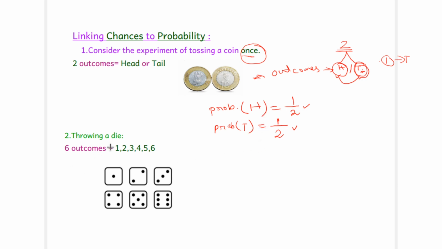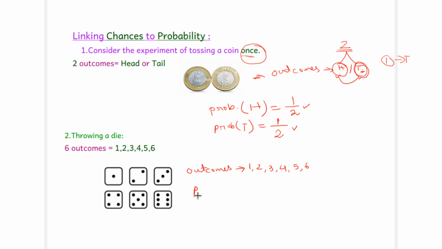Now come to throwing a die. What are the outcomes if we throw a die? The outcomes are 1, 2, 3, 4, 5 or 6. Out of these 6 numbers we will get a particular number. These are the total outcomes. If we throw a die once, any one number we will get.